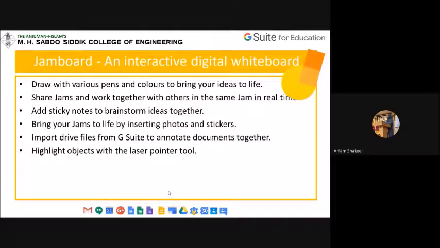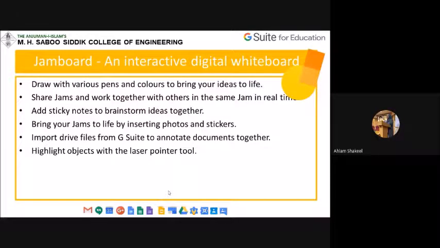Okay. So what is the advantage of using a Jamboard? Like I said, we used to use the blackboard to write things, we erase it off. Then we write something, we erase it off. Sometimes we just jot down the topics that we are going to do today, and then we start writing one by one each of the topics, and we used to cover that way. Now, using Jamboard, that's possible.